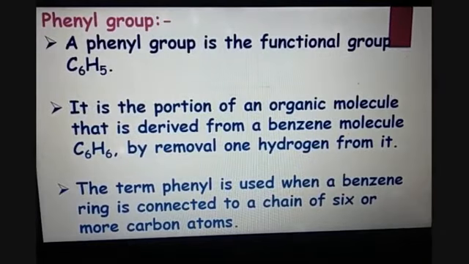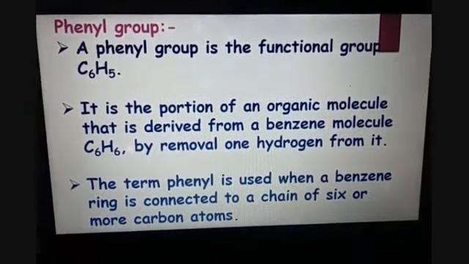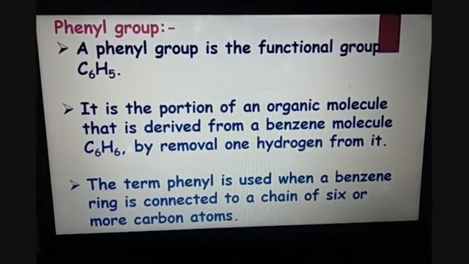The next is phenyl group. Phenyl group is a functional group having a formula C6H5. Just focus on the formula: for benzene we had the formula C6H6, but for phenyl group we have C6H5. That means it is the portion of the organic molecule that is derived from the benzene molecule, that is C6H6, by removal of one hydrogen from it.